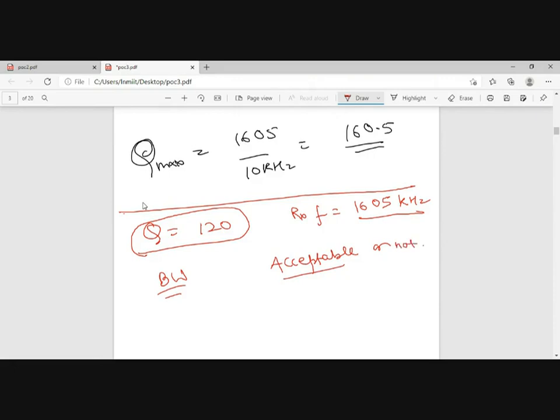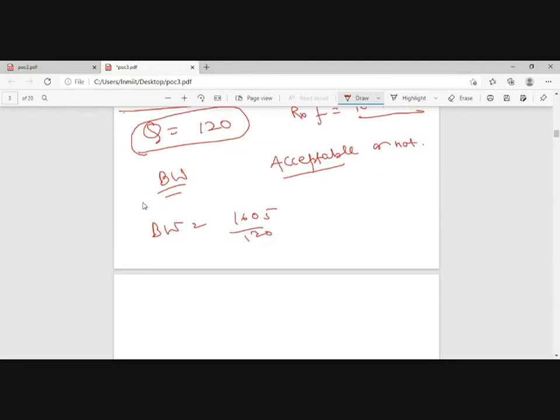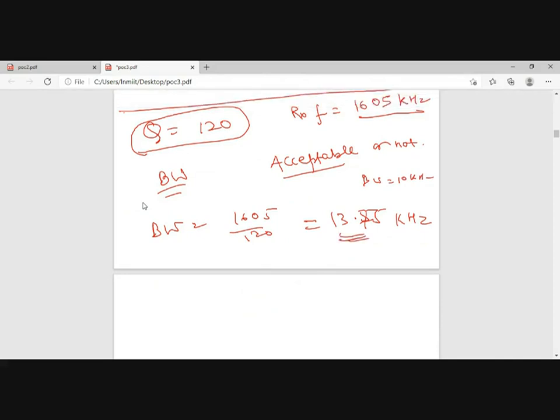So how to find the bandwidth? 1605 divided by 120. It will be coming around 13 or 14, it's 13.75 kilohertz. Now the bandwidth allotted was 10 kilohertz, and you are getting a bandwidth of 13.75 kilohertz. Obviously, it will not be acceptable.